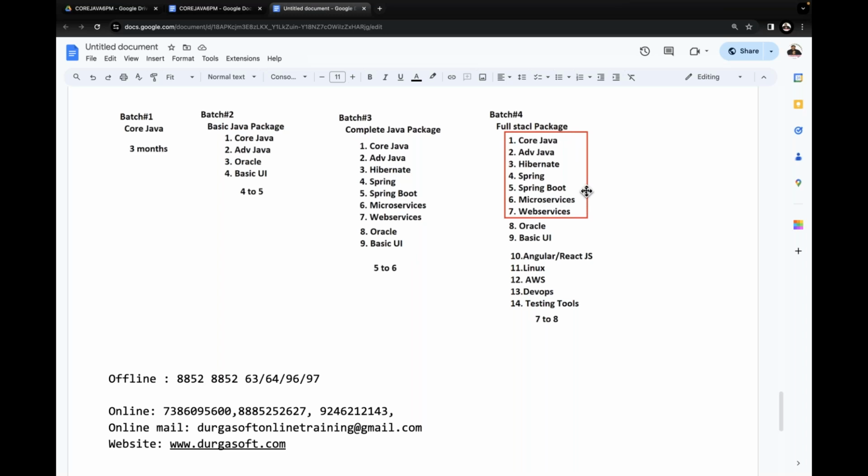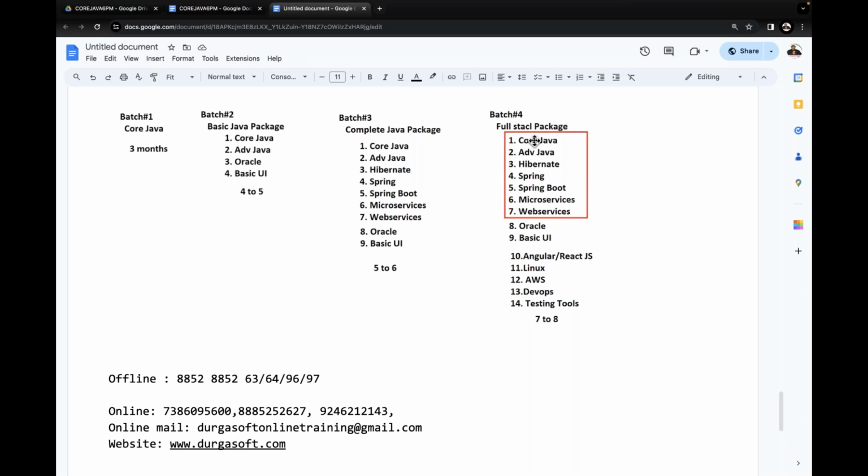In the full stack Java package, core Java, advanced Java, Hibernate, Spring Boot, microservices, web services, Oracle, basic UI, and Angular or React JS, anyone we can select. Or if you want to attend both, I'm able to provide that environment, no issues. Next, Linux, AWS, and DevOps testing tools. All 14 courses are going to be happening in full stack Java. Guys, all of you are following or not?